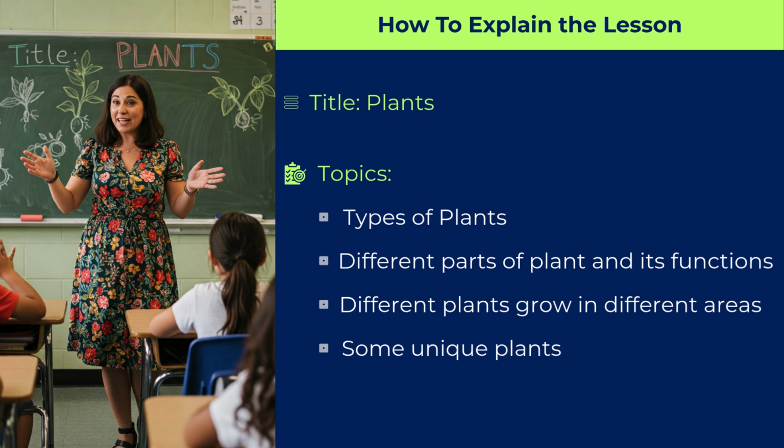In the next point, different parts of a plant and their functions. Next, different plants grow in different areas. And the 4th point will be some unique plants like desert plants, water plants, etc. We can also include what plants we are getting from other countries and places. First, they should understand what they are going to learn.